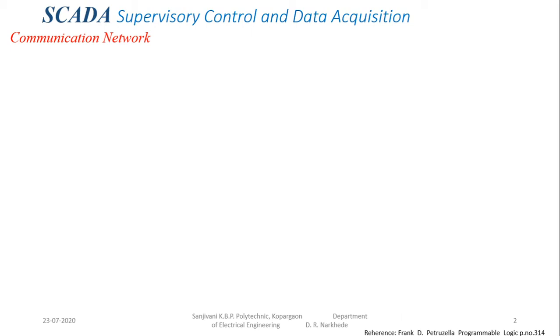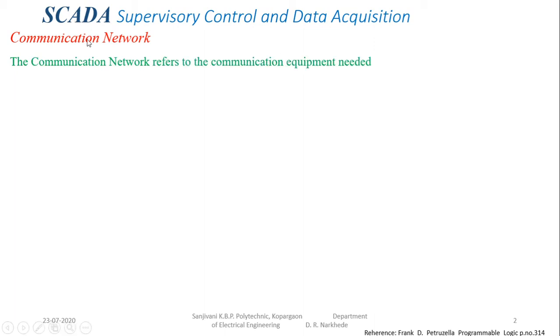In field instrumentation, we incorporate a number of sensors and actuators into the field devices or field machinery. These collect the data, and that data is sent to the RTU. The RTU can be used for monitoring and controlling the operation at local level. But the second function of the RTU is to send the data to the central management system, and for sending the data from the RTU to the central management system, I need the communication network. The communication network may be a wired or a wireless communication network.